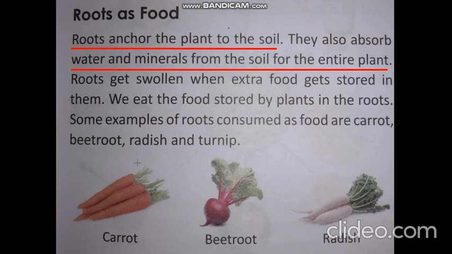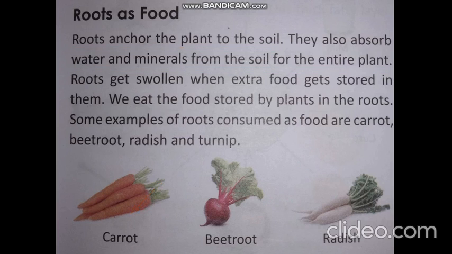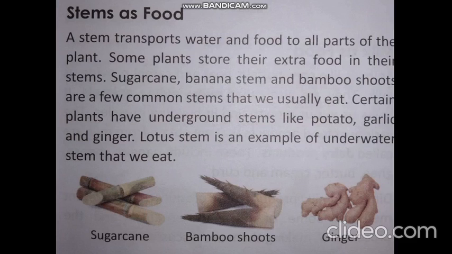We eat the food stored by plants in the roots. So here are some examples. You can see the pictures. So it is carrot, beetroot, radish. So these are the three examples of root that we use in our kitchen. So now coming to stem as food. So let us read. Do you know what is the function of stem? Yes, the function of stem is to transport water and food to all parts of the plant.